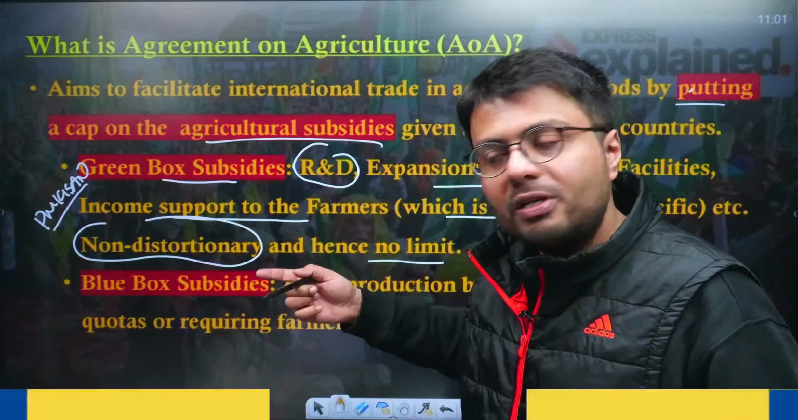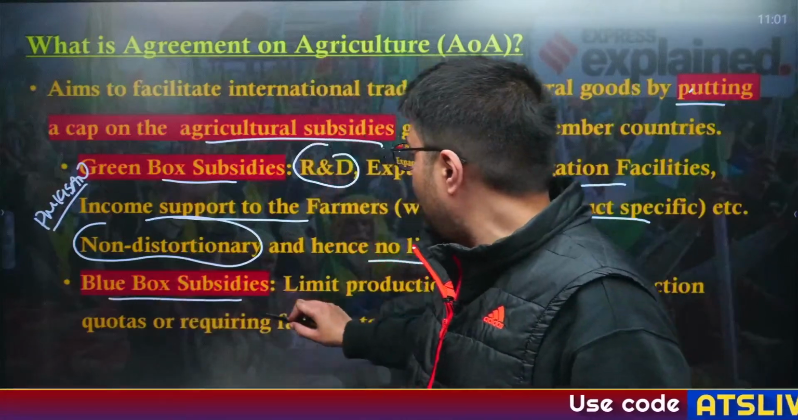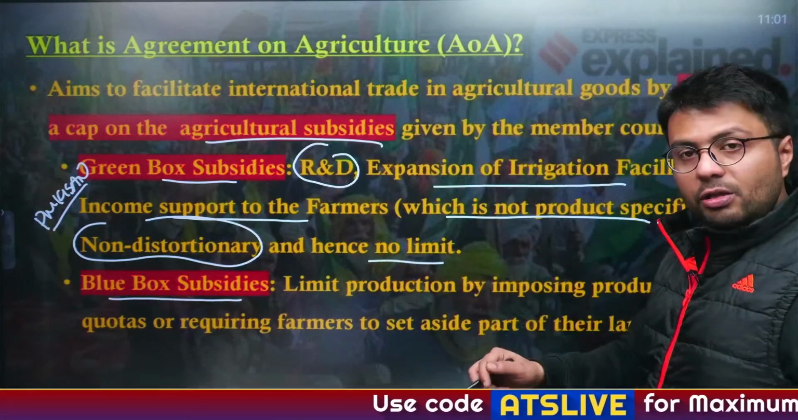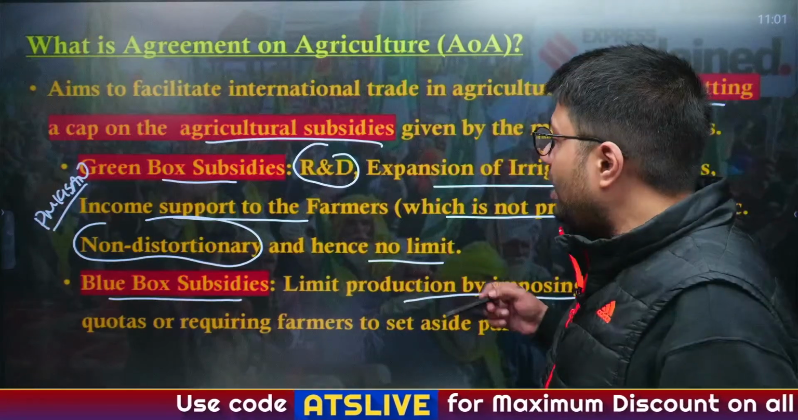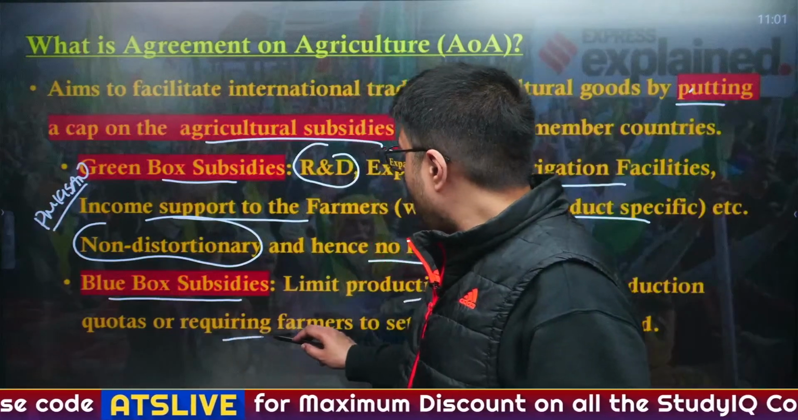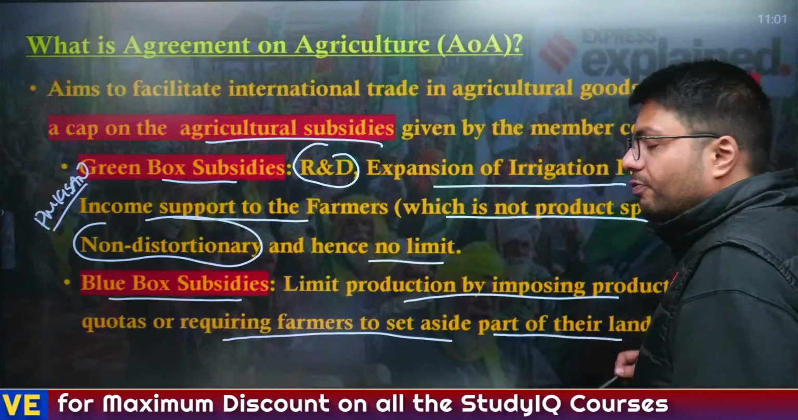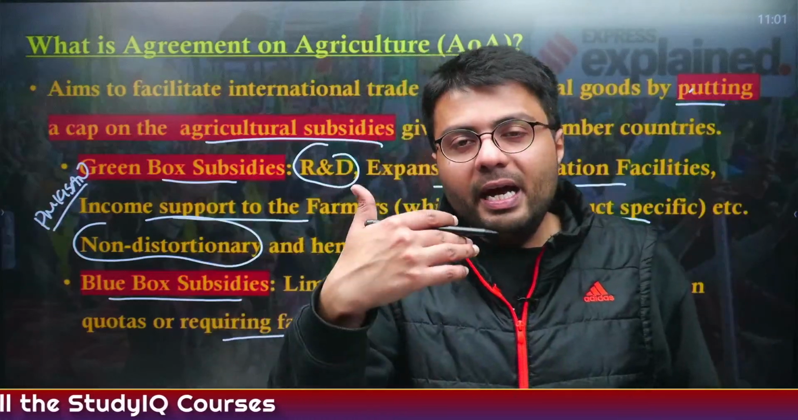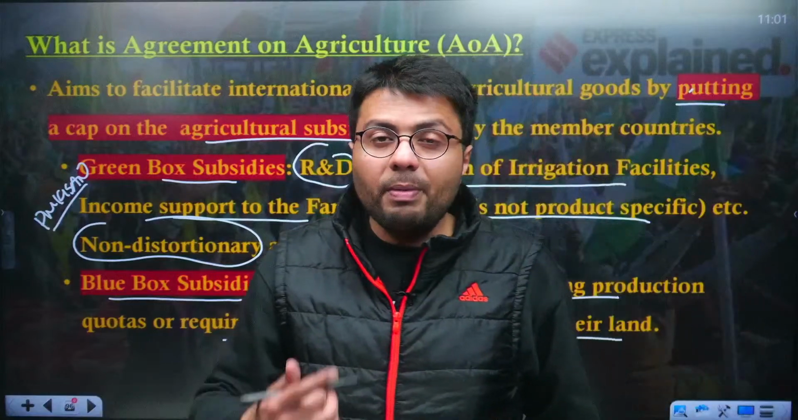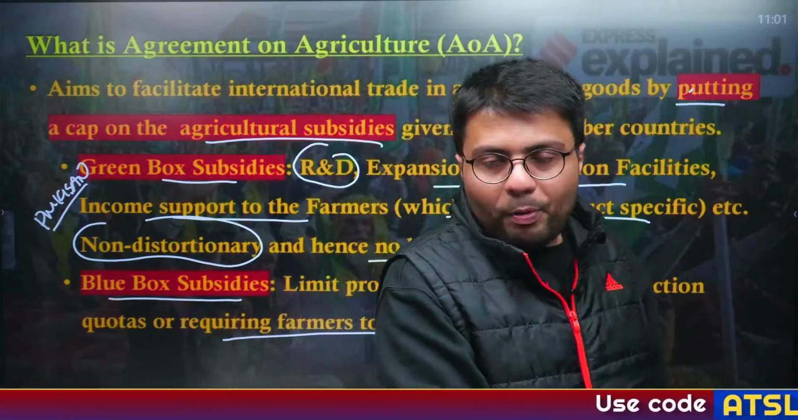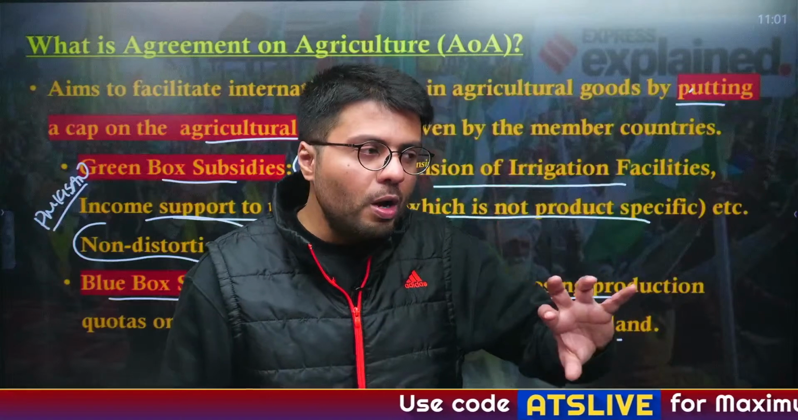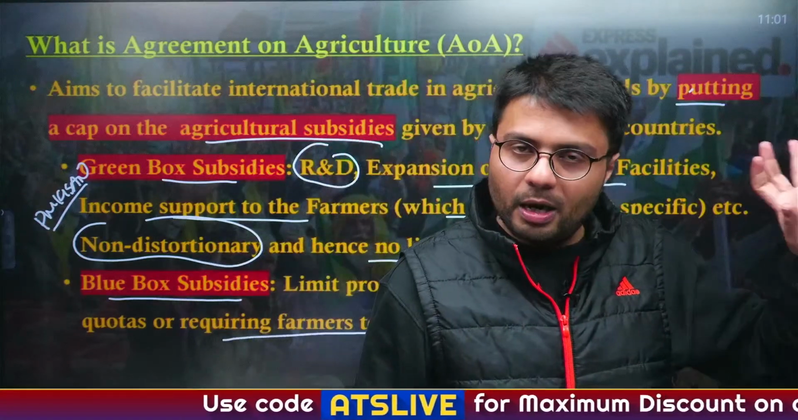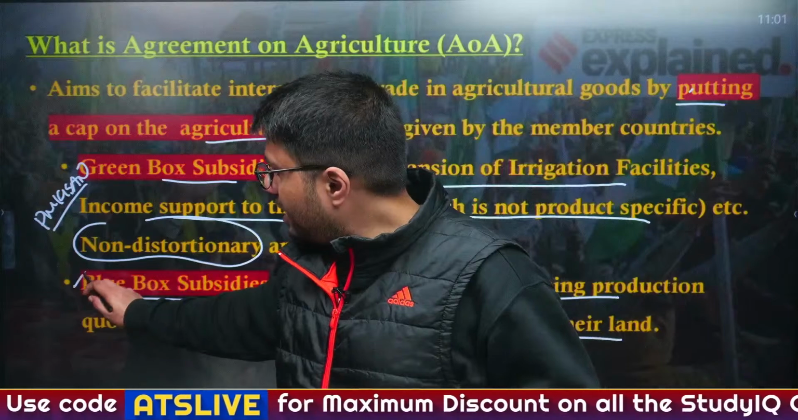The second kind of subsidy is called the blue box subsidy, and it is done through limiting production by imposing production quotas or caps, or requiring farmers to set aside a part of their land. So, these kinds of subsidies are limited by the Agreement on Agriculture by putting a cap on the farmers, so that they cannot grow a certain crop beyond a certain number. Understood? So, these are the second category.